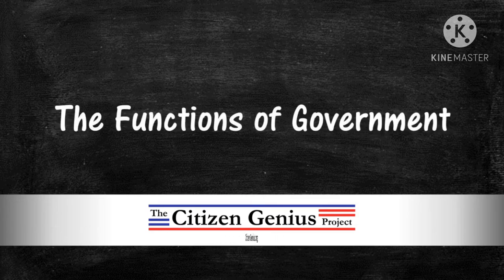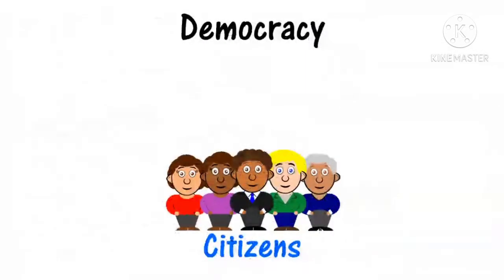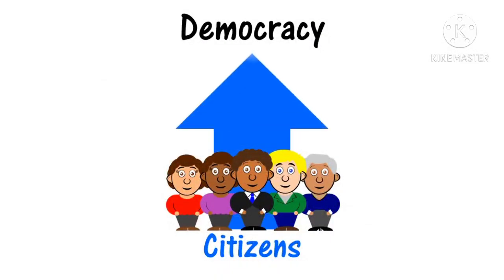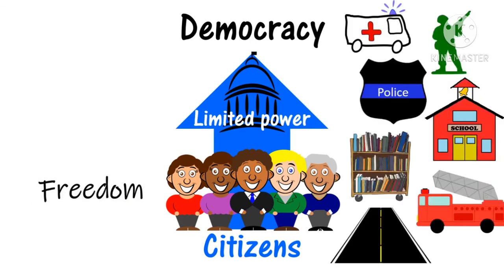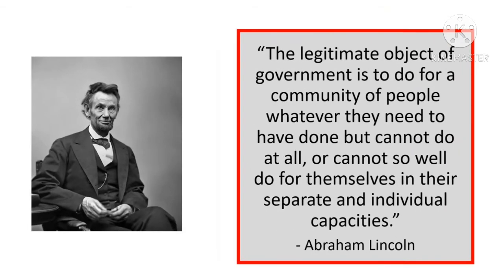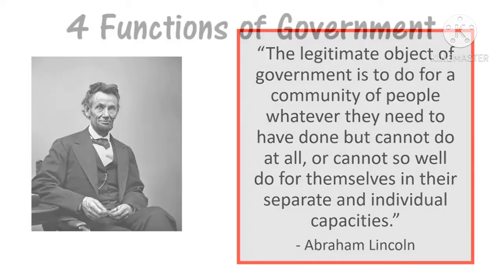So let's look at the functions of government. In government, the people have some expectations of their leaders, especially in a democratically elected government. They believe good functions of government will improve their lives. Citizens' lives are improved with what government offers them, because they have to give up some freedom, and whatever the government offers improves their life. Let's look at this quote by Abraham Lincoln: The legitimate object of government is to do for a community of people whatever they need to have done but cannot do at all, or cannot so well do for themselves in their separate and individual capacities.